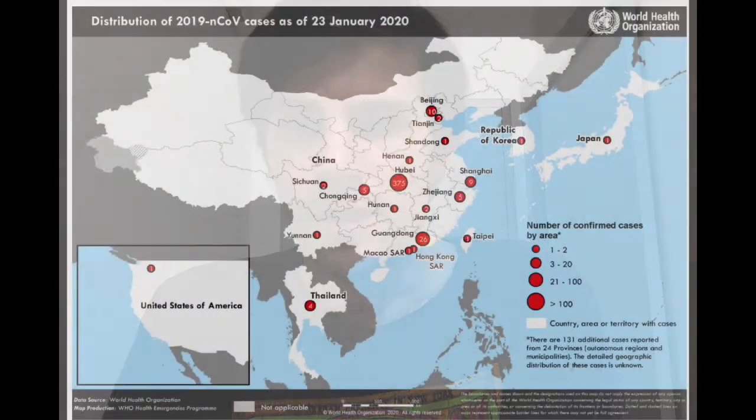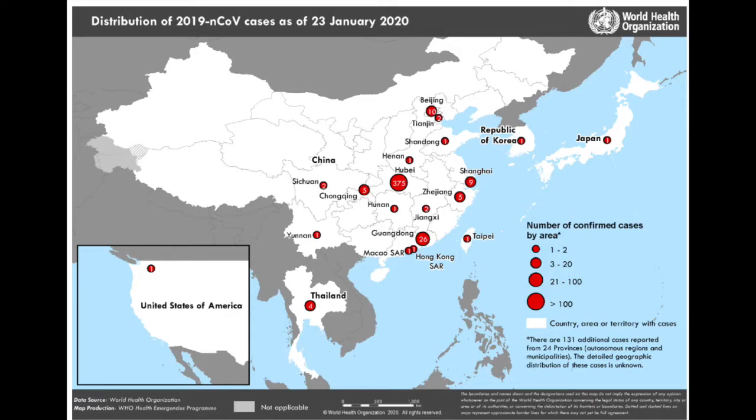And here I'll show you this map right now. You can see here the distribution, and this is from the third WHO report. I forgot to mention that, sorry. We have cases in China, as you can see, and the bigger the red circle, the more cases you have in that area, in that region. We can see there are also reports in the United States of America, Thailand, Taipei, so Taiwan, Japan, and South Korea.